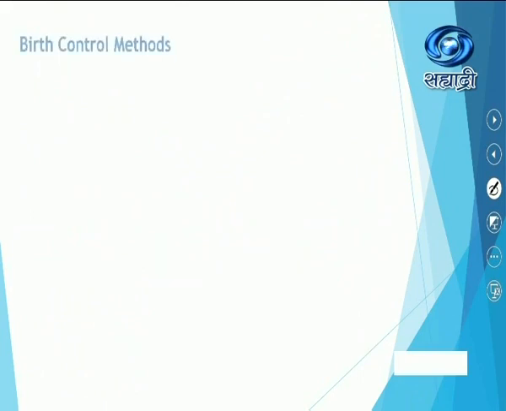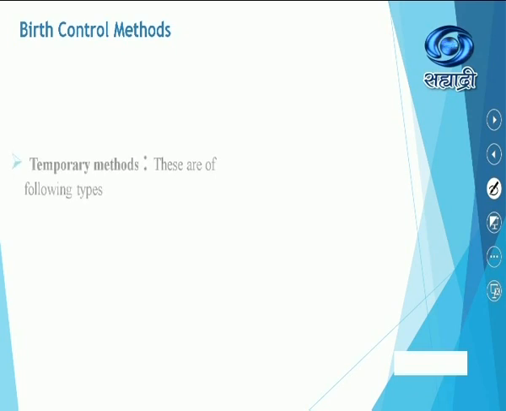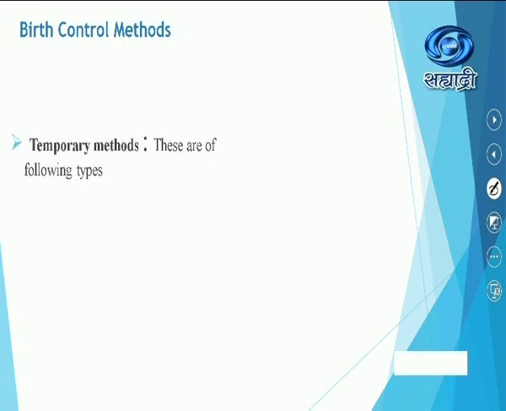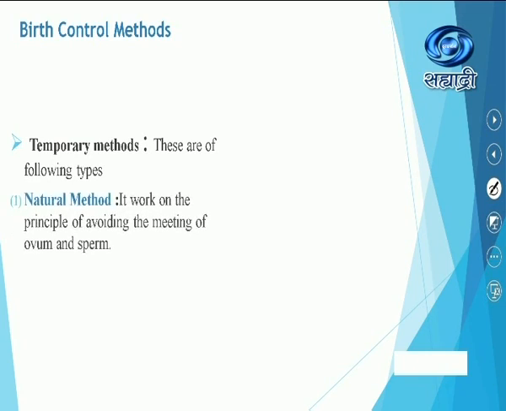Okay students, now, birth control methods. In order to maintain the reproductive health, what are the various important types? How one can control the population size also. So, temporary methods. These are of the following types.